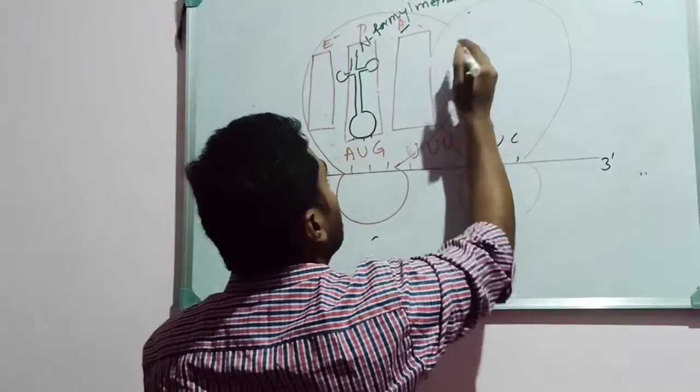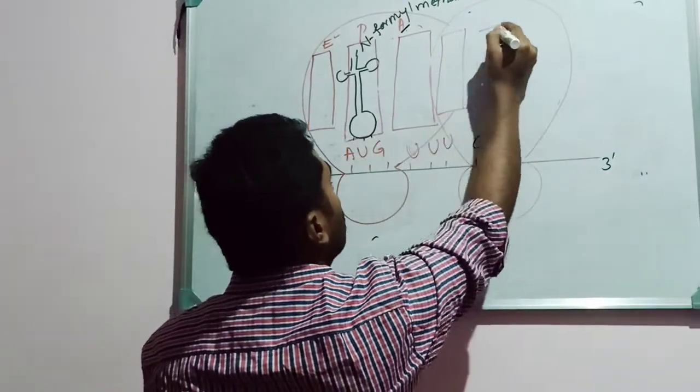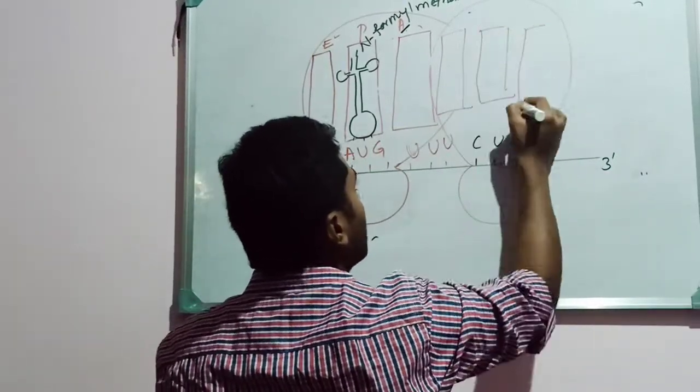Similarly here there will be an E site, there will be a P site, and there will be an A site.